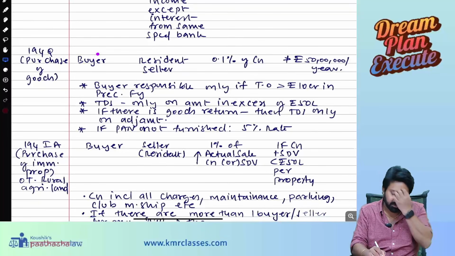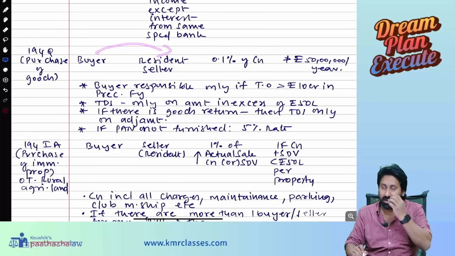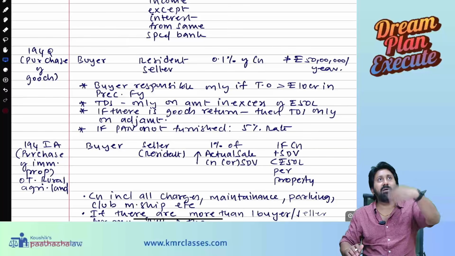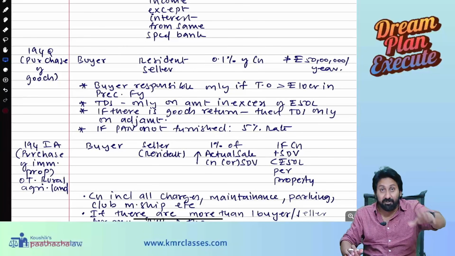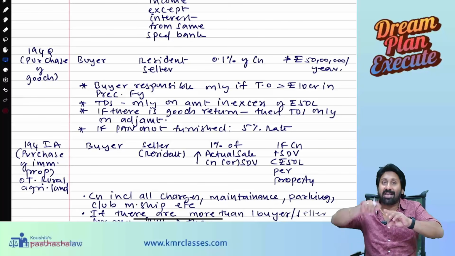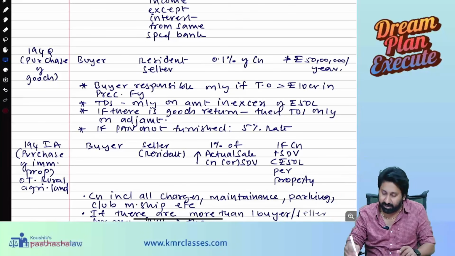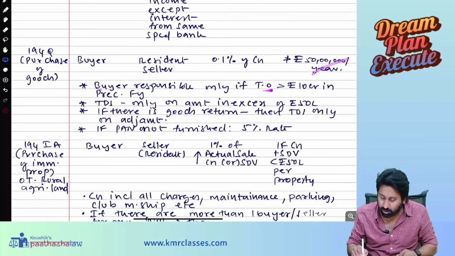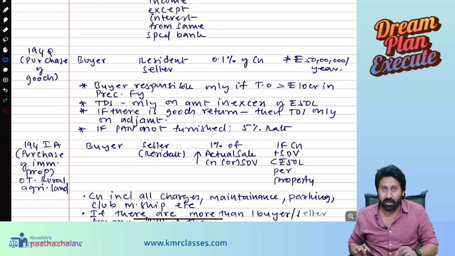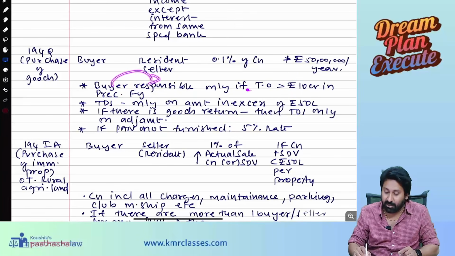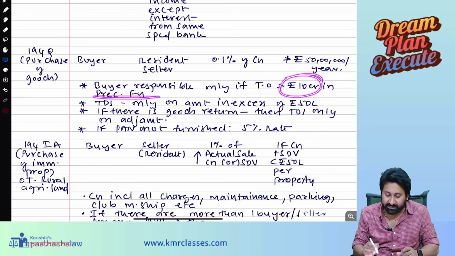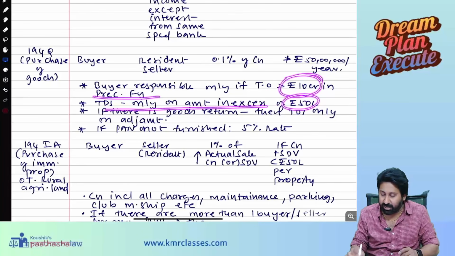Okay. That means if this buyer is making payment to the seller not exceeding 50 lakh in a year, means the first time I made 20, next time I made 25. Okay, now 45 is there, not required. Next time if you are doing in excess of 50 lakh, whatever you made, TDS has to be deducted. Buyer responsible only if the turnover of that particular buyer exceeds 10 crore in the preceding financial year. TDS only on the amount in excess of 50 lakh.